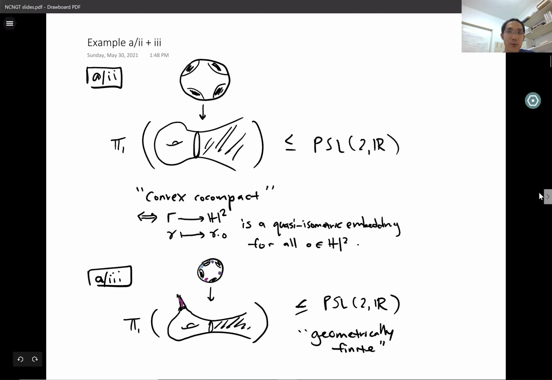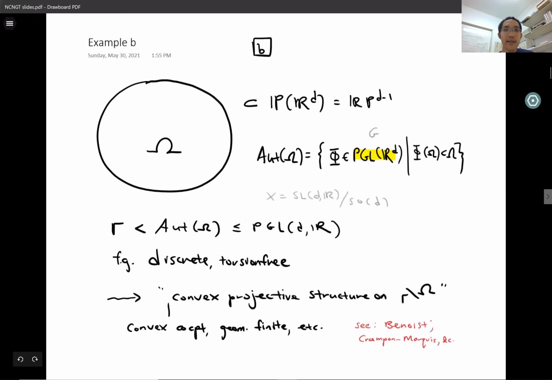Next, though, I'll give two examples in PSL or PGL-DR, where D is bigger than 2. So here's the slightly more geometric of the two examples. Consider real projective space of some dimension, D minus 1. Take an affine chart in there. So here D is equal to 3, and the screen is my affine chart. Take a convex open set omega in this affine chart, such that the boundary of omega has no non-trivial line segments or sharp points. This nice smooth curve like this.